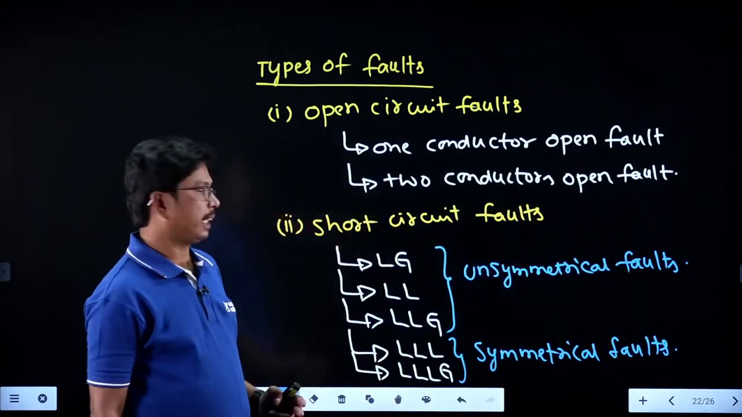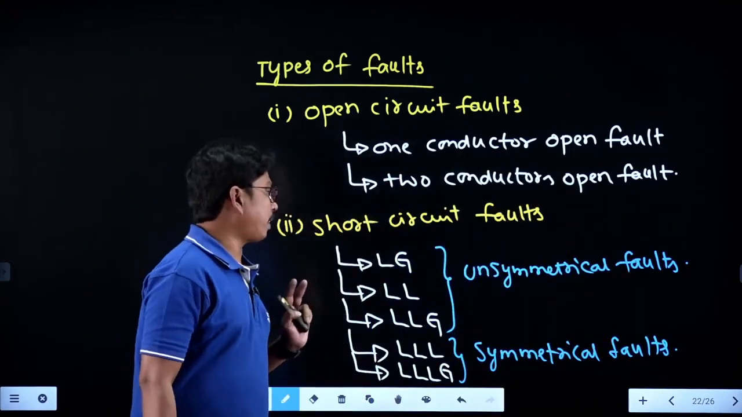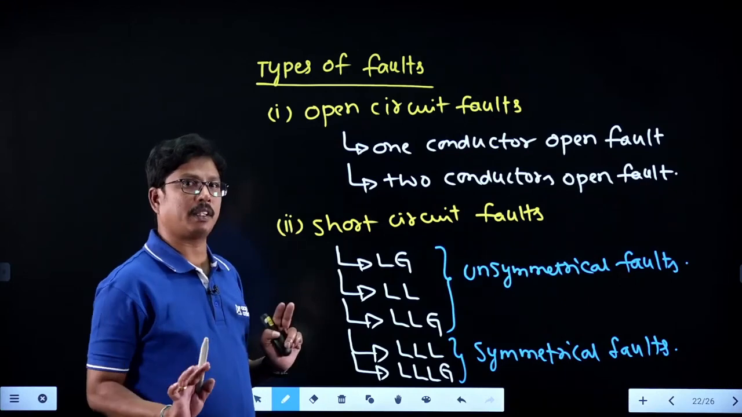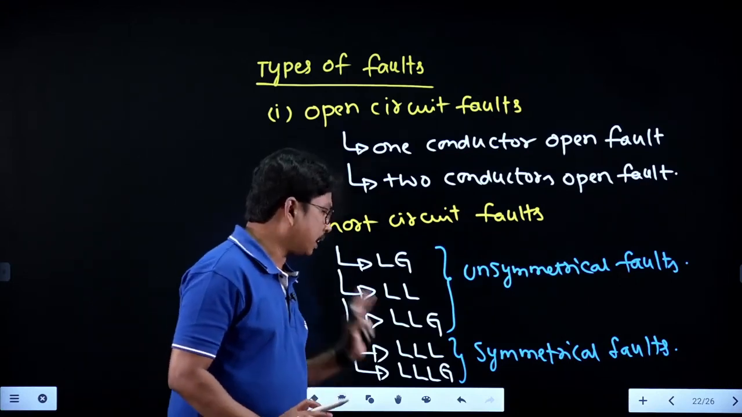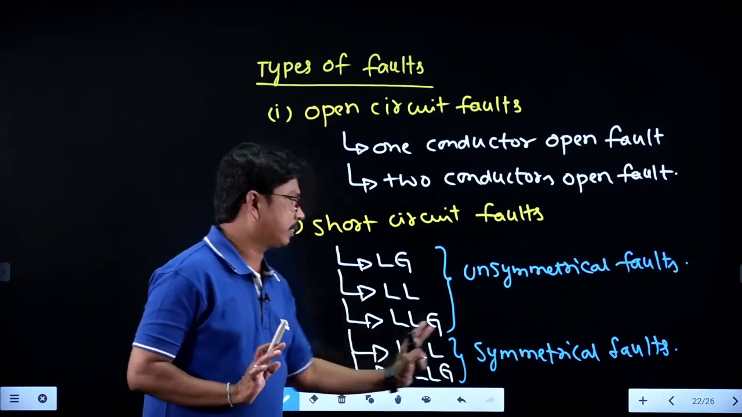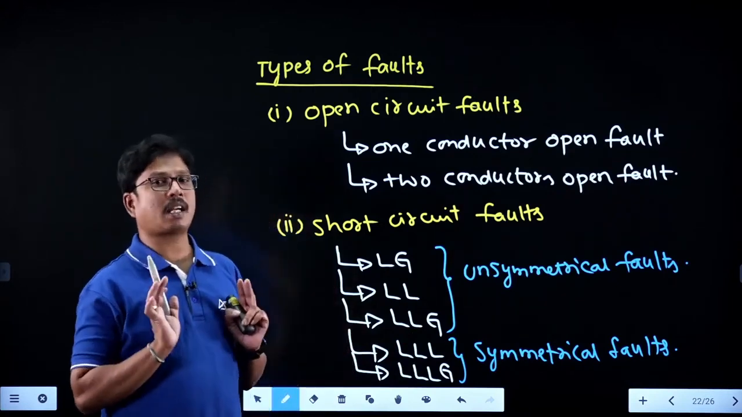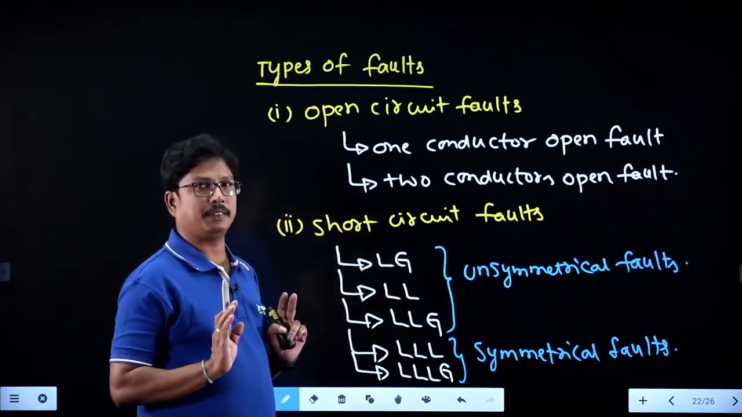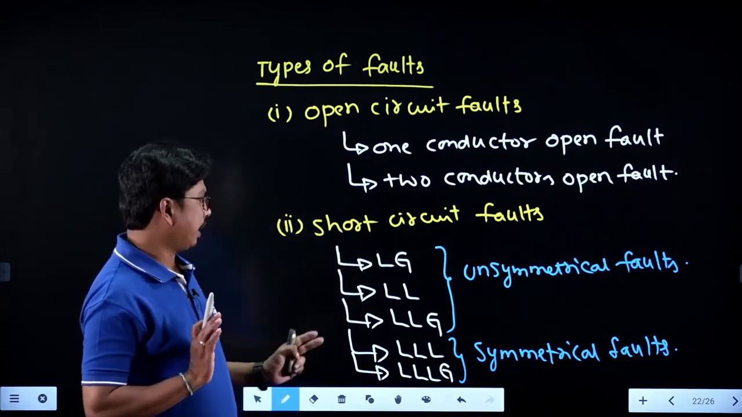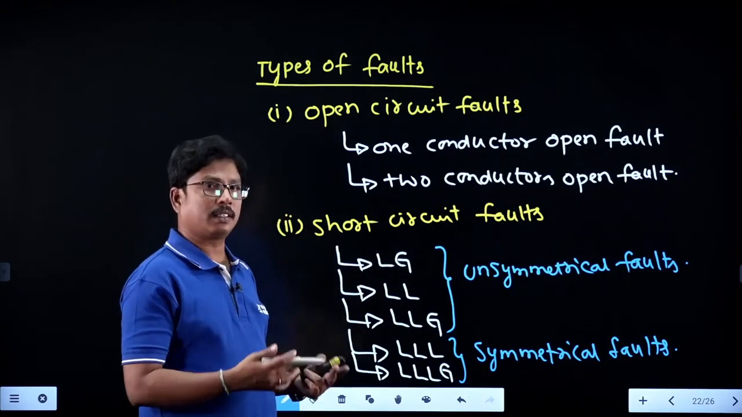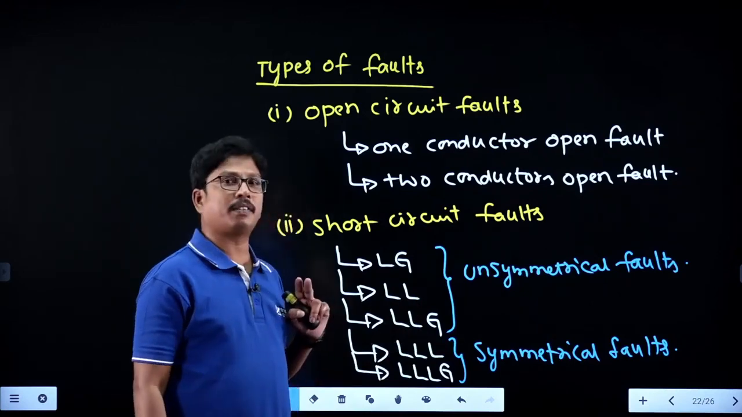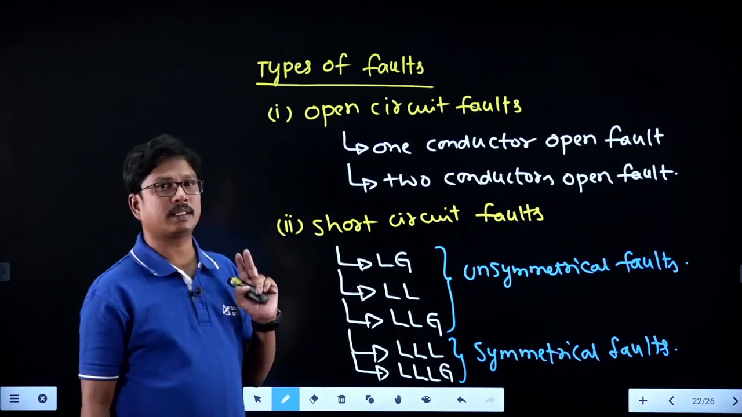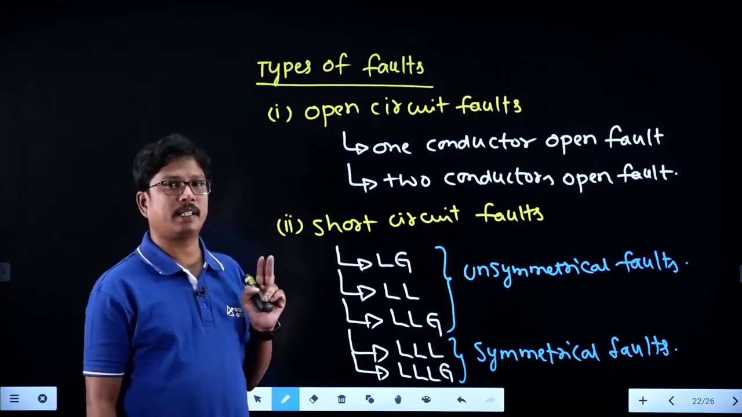Among these faults, the highest probability fault is LG, the most common fault, and the least common faults are triple L or triple LG faults. That is, symmetrical faults are the least common faults, and the most common fault is the LG fault. Clear, right? And the most severe faults are the symmetrical faults, and the least severe fault is the LG fault.